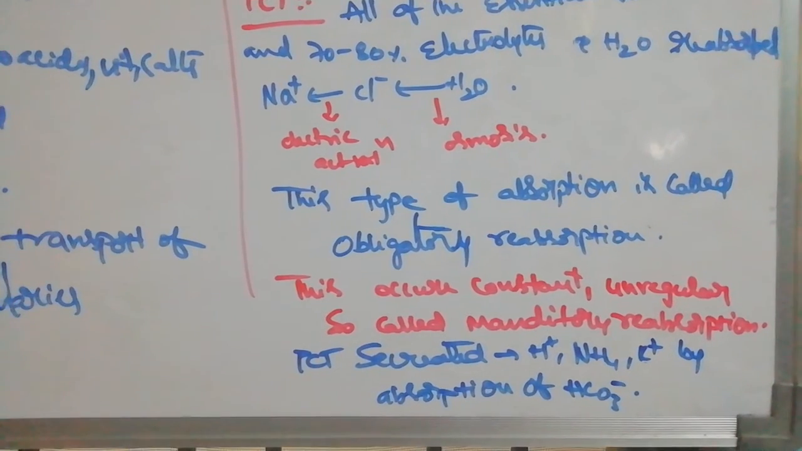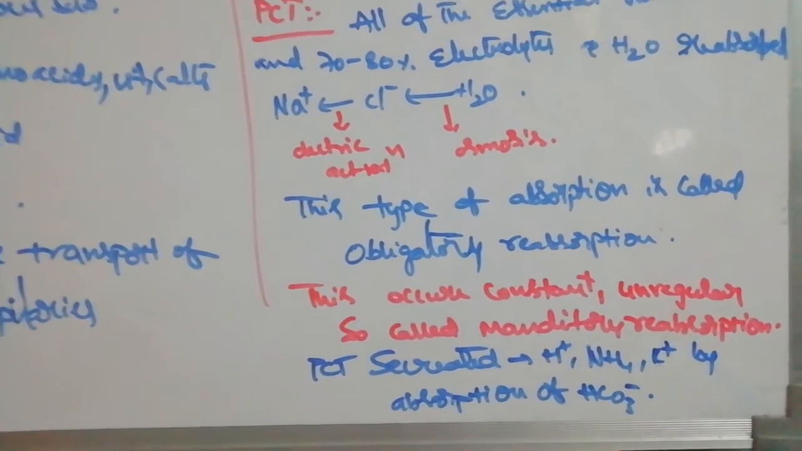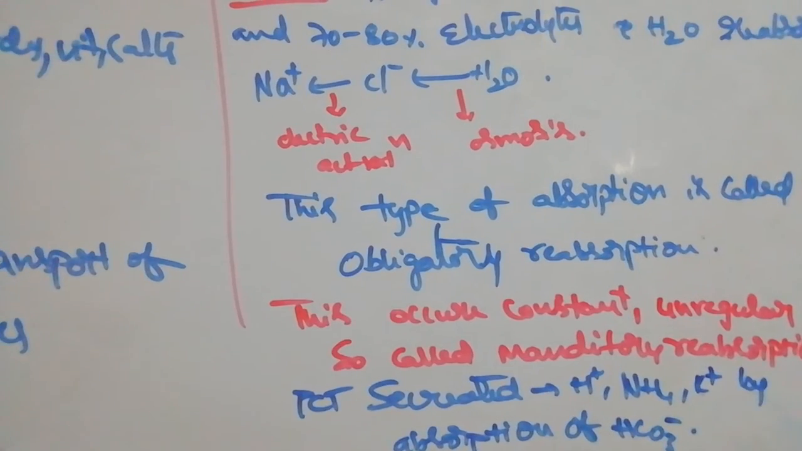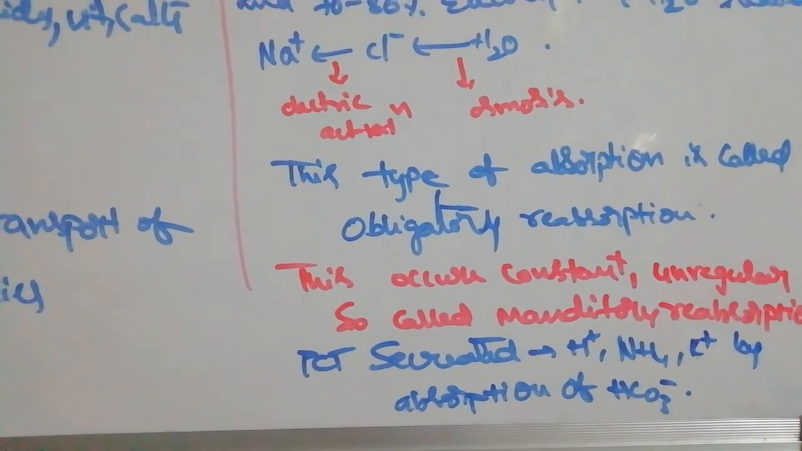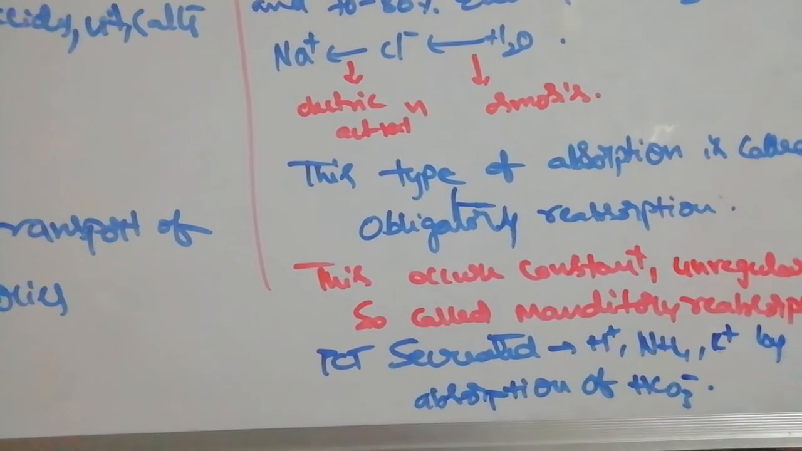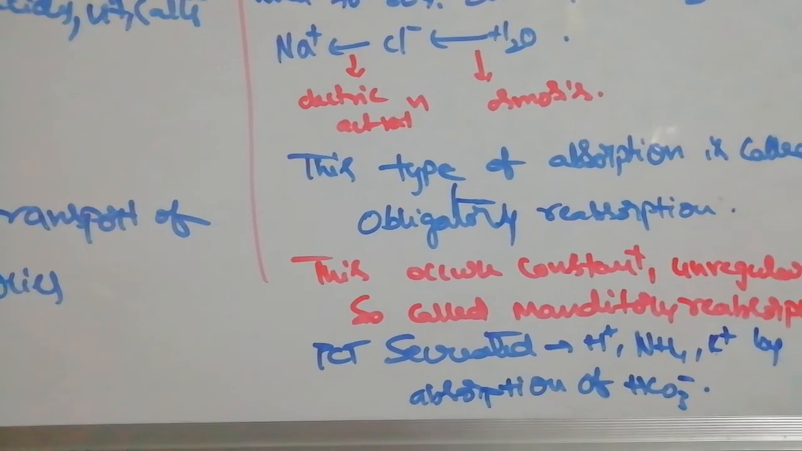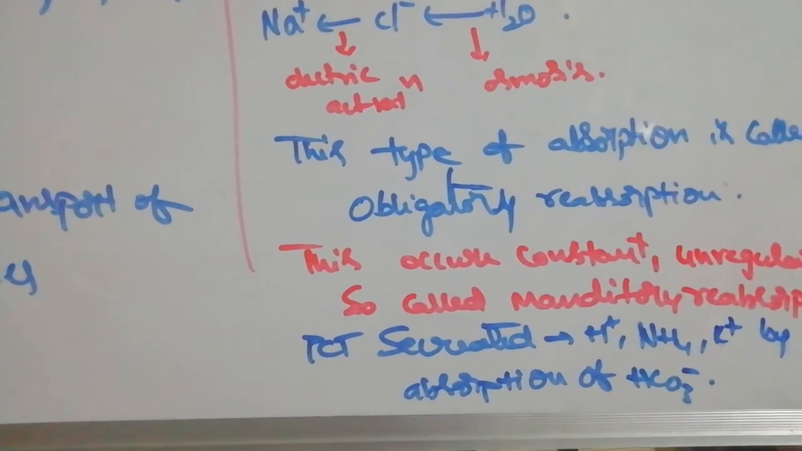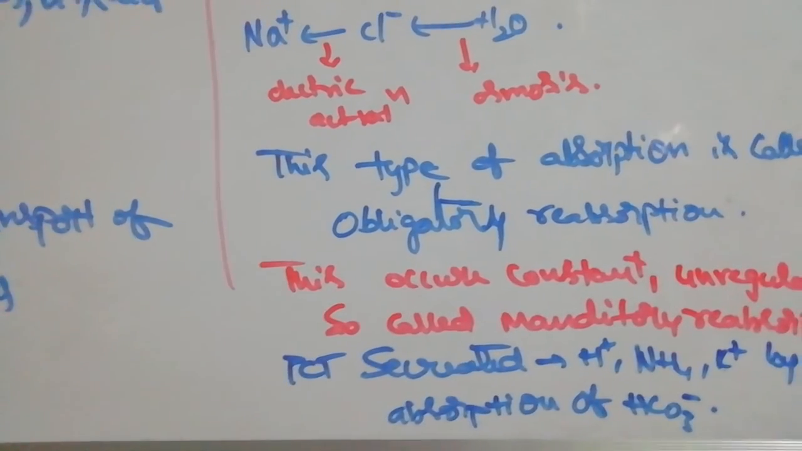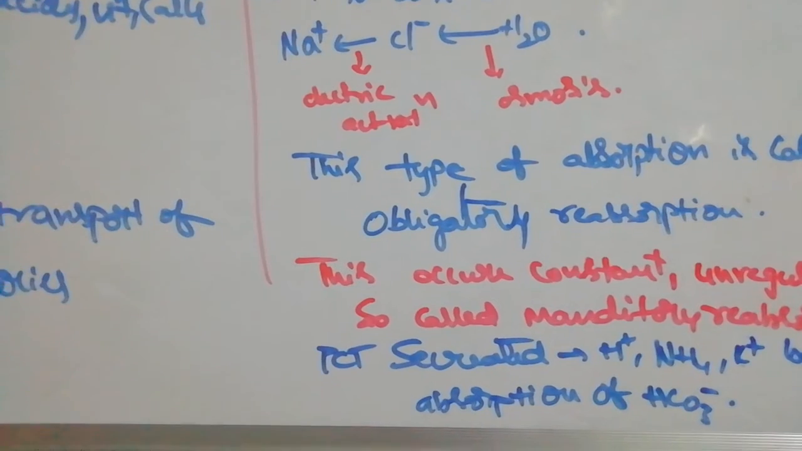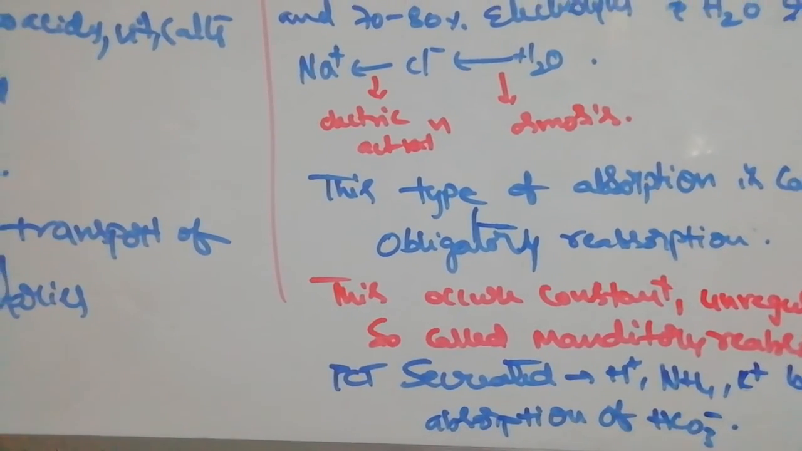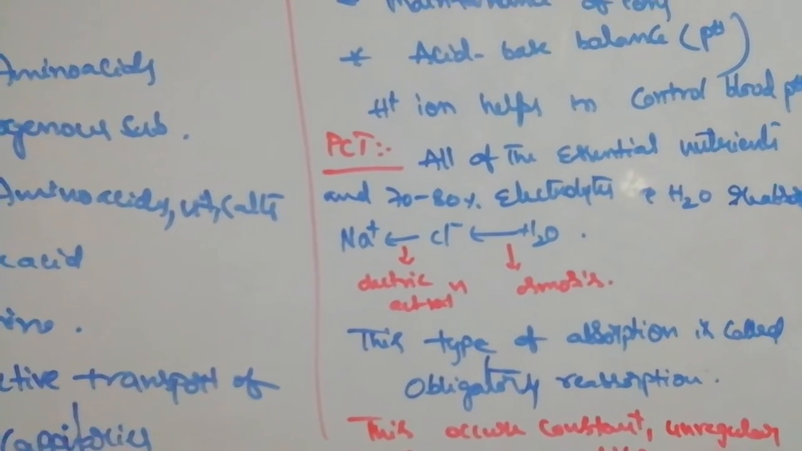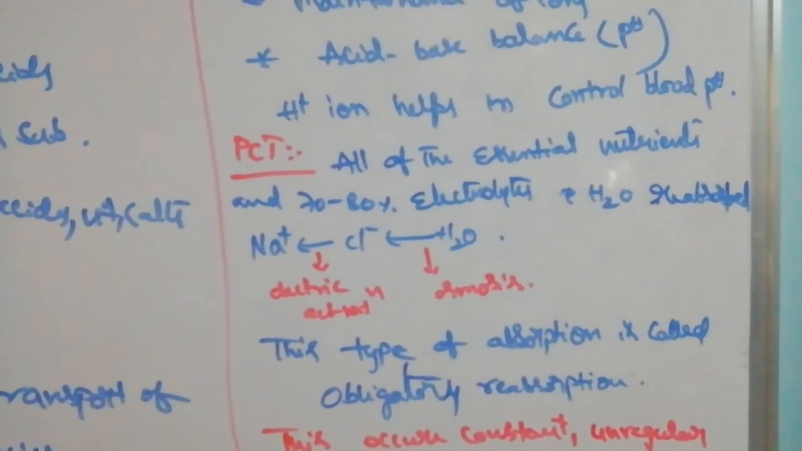What is secreted here is H plus ions, ammonia, and potassium, while bicarbonates are absorbed. So potassium, ammonia, and H plus ions are secreted instead of bicarbonates being absorbed. So this is about the PCT. Seventy to eighty percent of electrolytes and water absorption takes place in the PCT only.